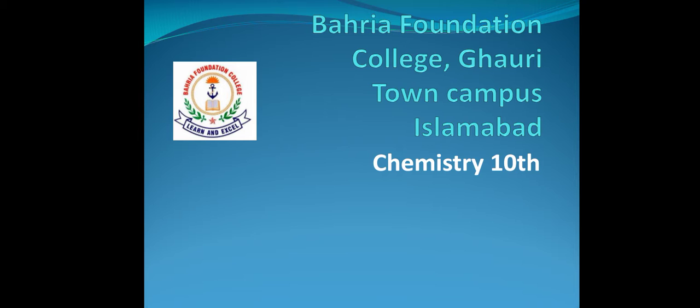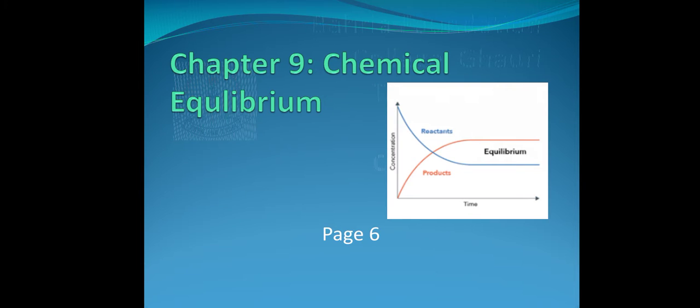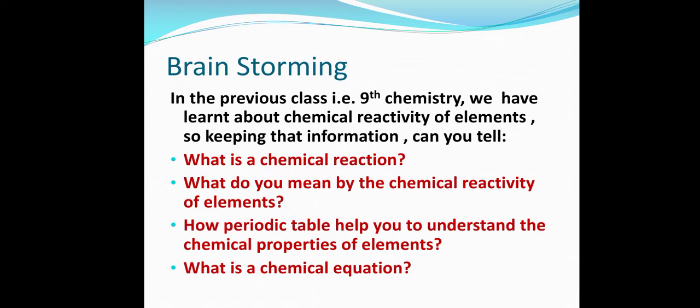So during the first chemistry 10th lecture, we will start from the very first chapter, that is chemical equilibrium, given on page number 6. This is chapter number 9 of your whole chemistry book. During this video we will get the basic information of the topic as well as the chapter, and if you get the grip of the topic today, it will be easy for you to take the whole chapter. The whole chapter would be very easy for you if you get the information today.